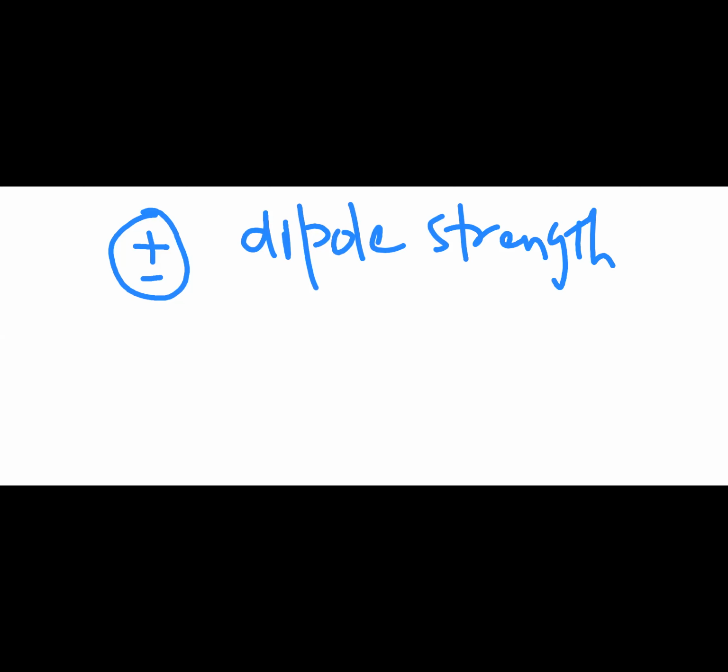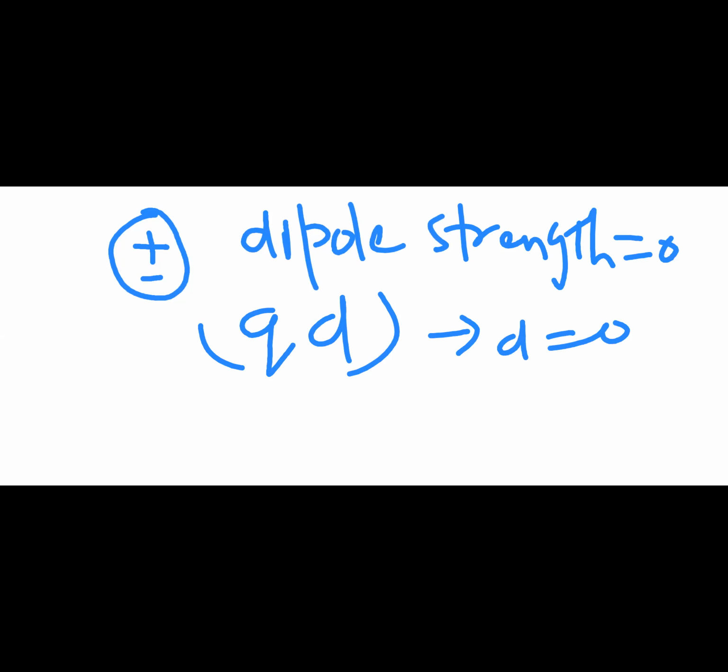Basically, that is Q into D, because D is equal to 0 over here, I will get this value as 0.